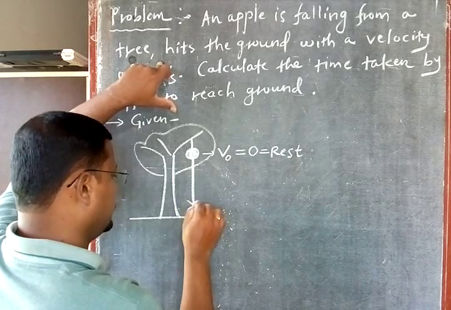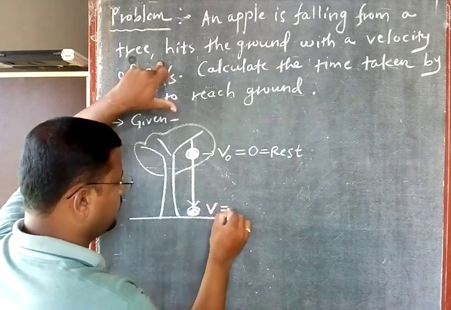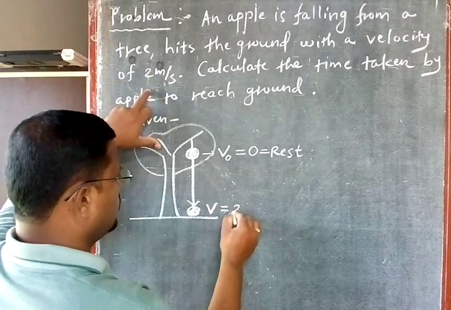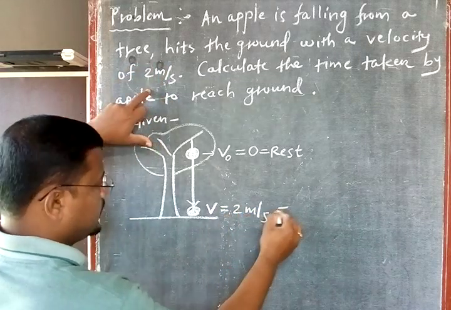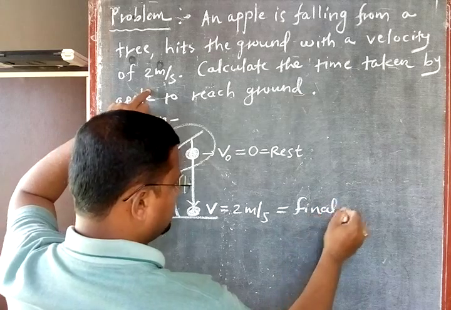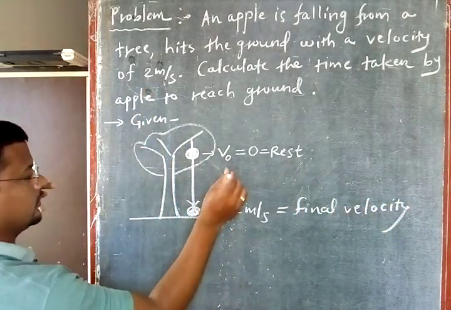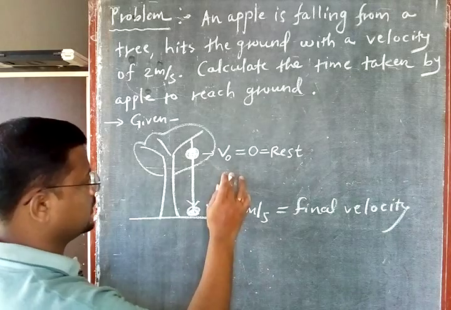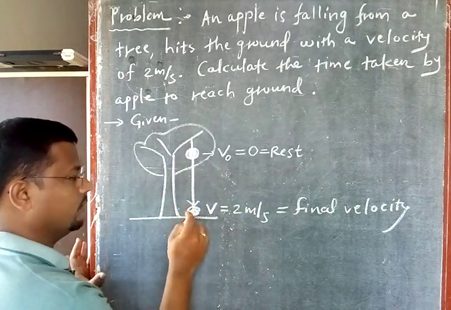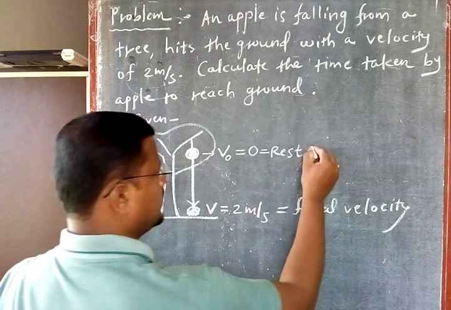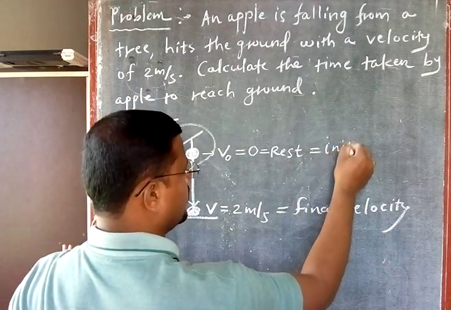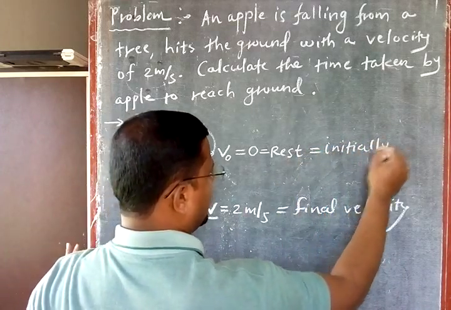This apple is hitting the ground with a velocity of 2 meter per second. Hit means like this here, I am hitting the blackboard like this. Means this is my final velocity v, and this is your v0, your initial velocity.